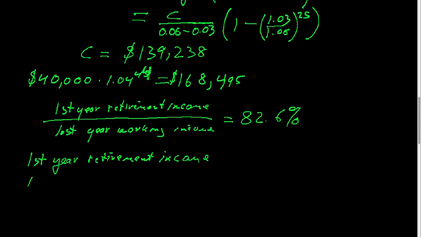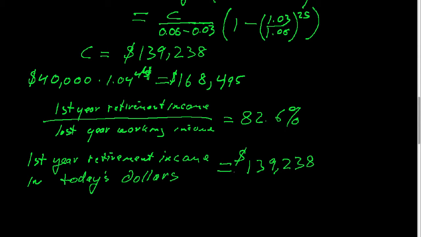And if we were to put that retirement income, so let's figure out first your retirement income in today's dollars. Okay, so it's going to be 139,238. That's what that first year retirement income is. And that's divided by the rate of inflation, and that's going to be to the 46th power, because you get that first payment 46 years from today. And that is $35,747.